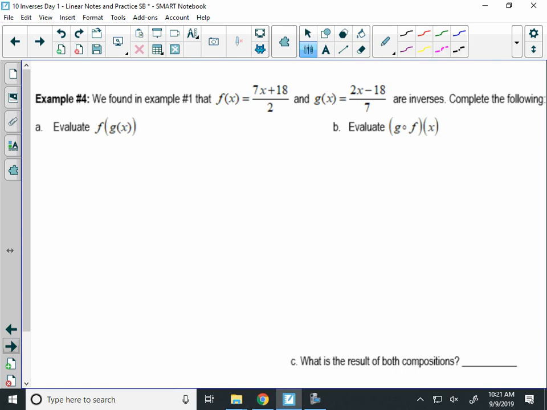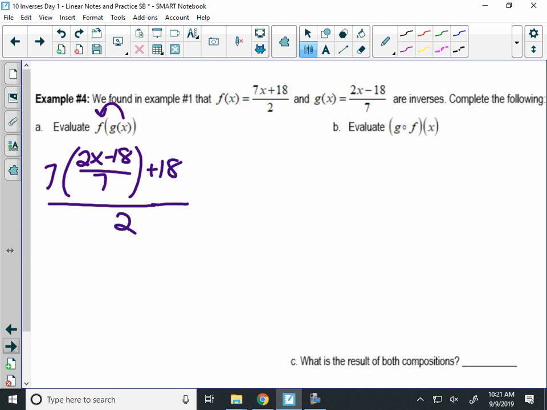So f of g, I'm going to put g into f here. So I'm going to have a lot of fractions within fractions. I'll have 7 times 2x minus 18 over 7, plus 18, all over 2.